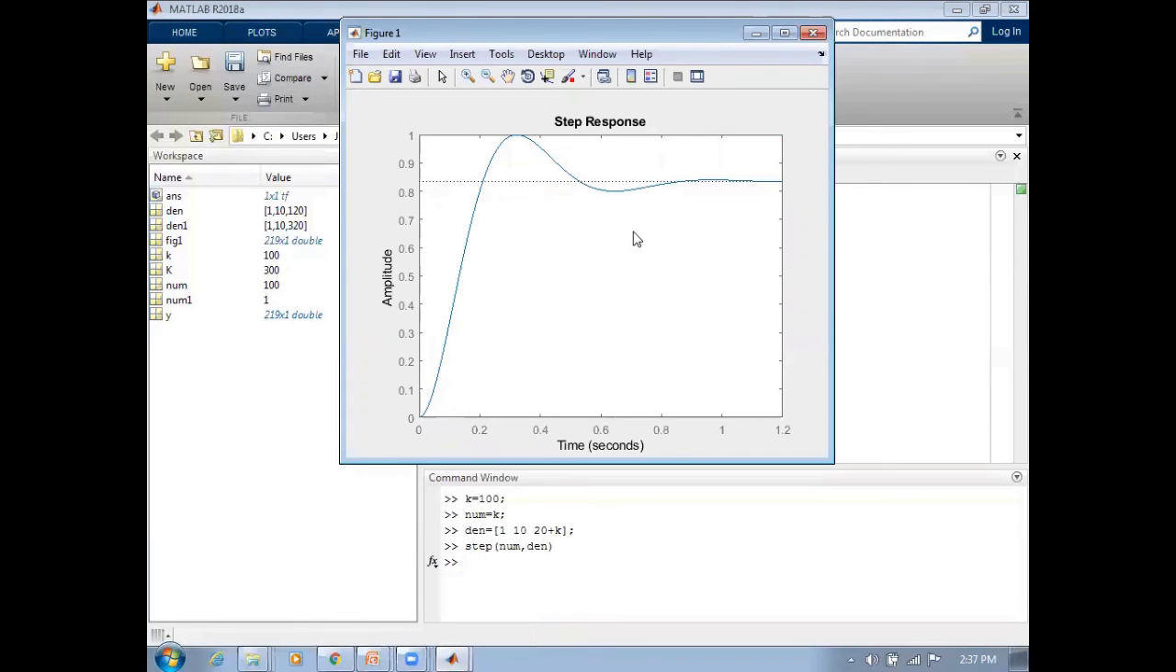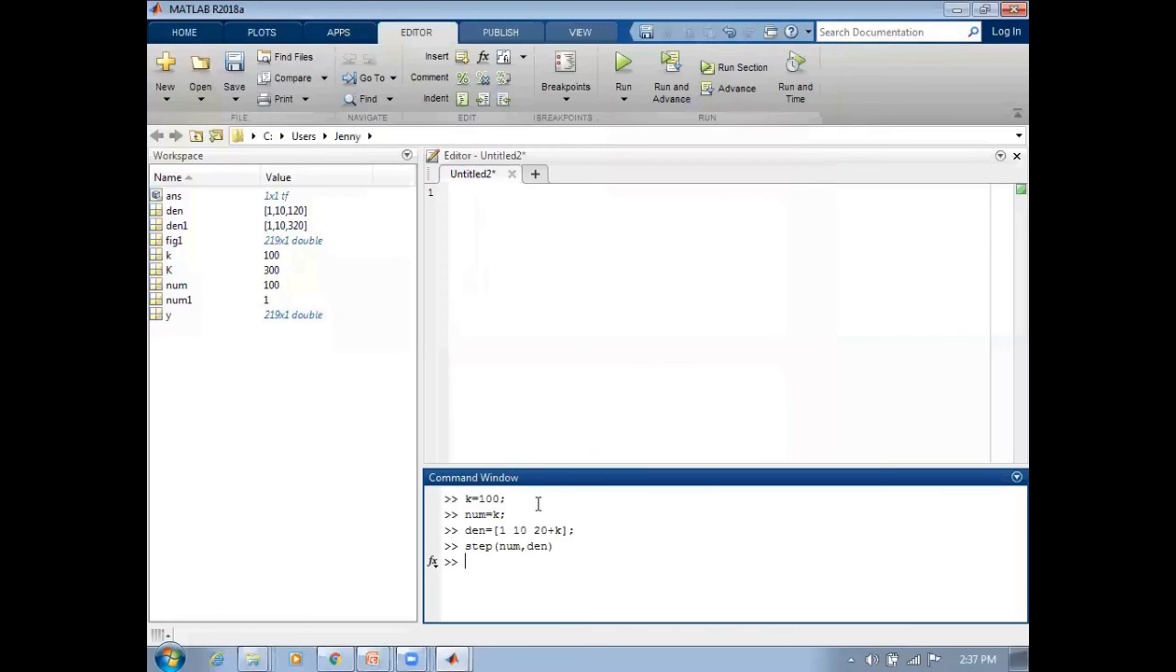When k is equal to 100, we can see the rise time exactly at this point, around 0.2, and we can see an overshoot from 0.8 to 1. We can make a note of it so that we can have a comparison when k is increased to 300.